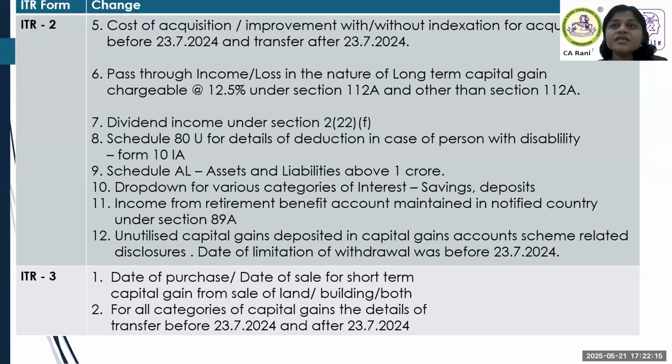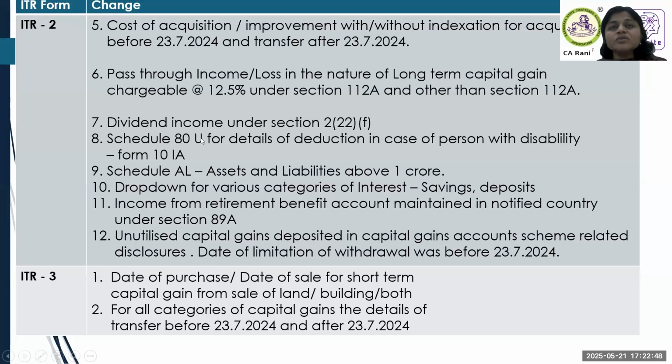In the sense, TDS will happen in the name of the person who is the legal owner, but actually the income belongs to the beneficial owner. So if we have to claim a TDS, we have to mention the PAN number in which the TDS has happened. In 26AS, it will happen in the name of the legal owner. So here really we have a challenge. That is not an amendment, that was all along there, but pay attention. Dividend income under 222F. This is the consequential amendment of buyback provisions.